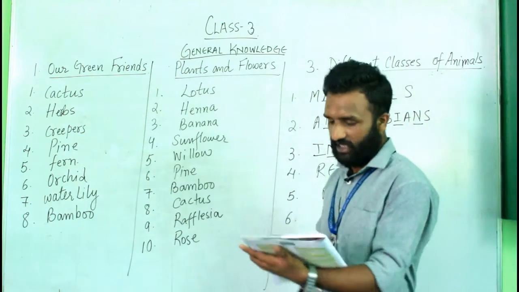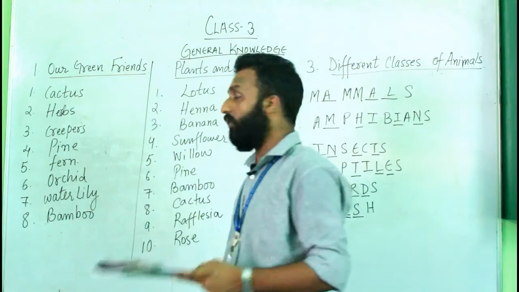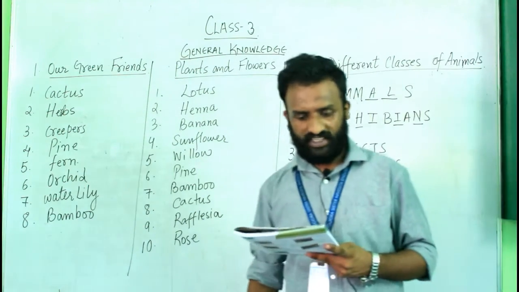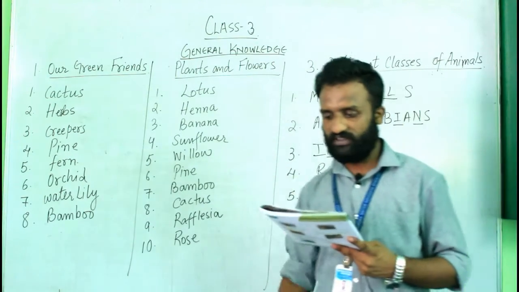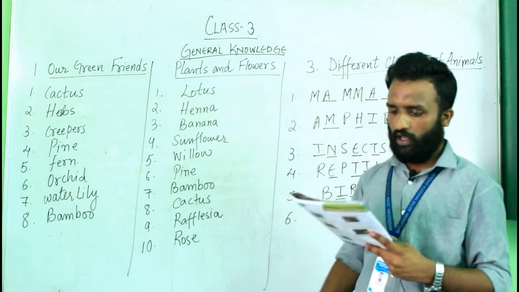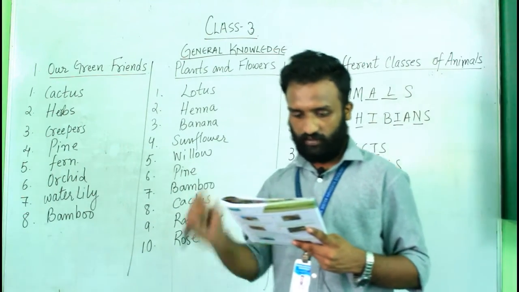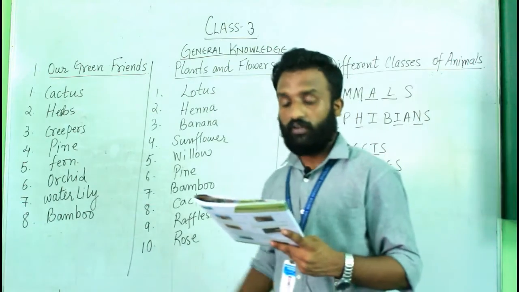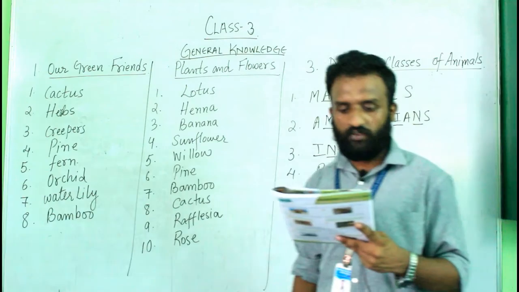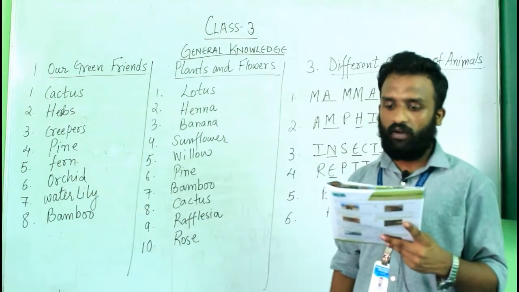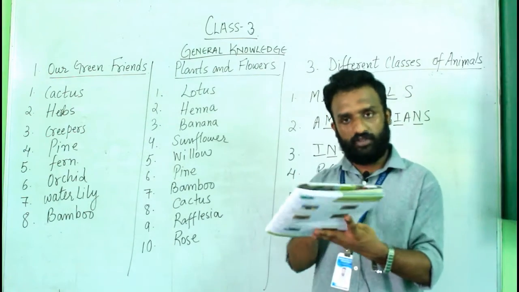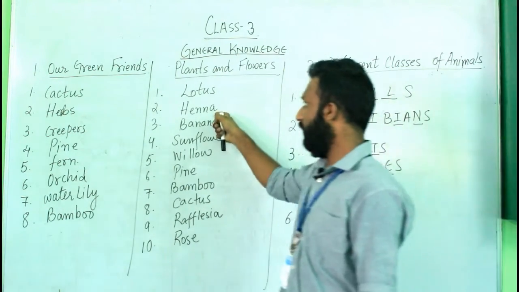Now let's move on to the next chapter, that is plants and flowers. I'm going to read the questions with the answers. It is saying find out how much you know about the plants and flowers. Tick the correct answer. Number one, which flower could you see with goddess Saraswati? The options are rose, lotus and lily. With the goddess Saraswati we see the lotus flower. Number two, the leaves of these plants are used to paint our palm red. The options are henna, neem and tulsi. To make our palm red we use the mehndi, that is made of henna leaf.